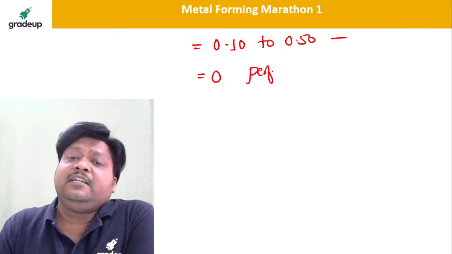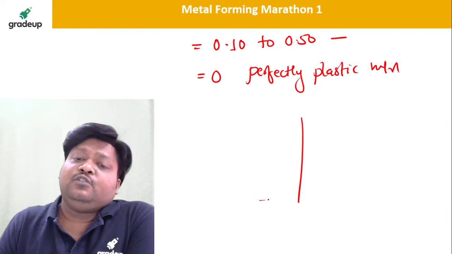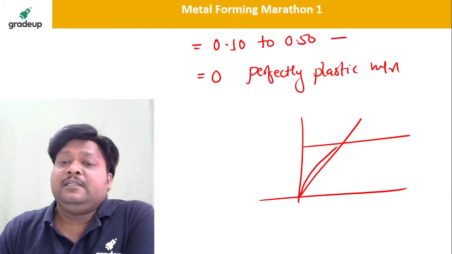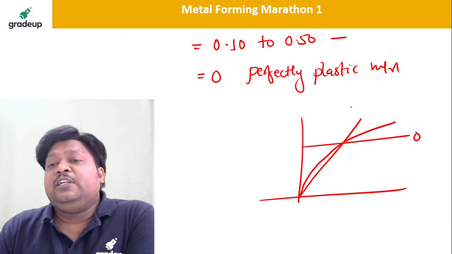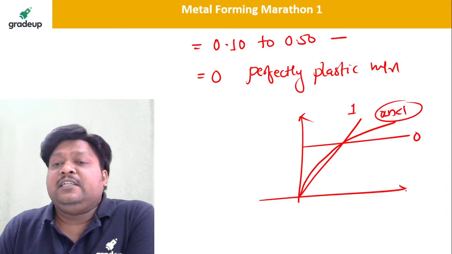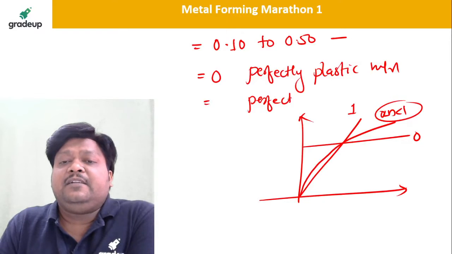Very important, dear students: perfectly plastic material, n equals 0. For perfectly elastic material, it is linear, n equals 1. For the materials in between, n is greater than 0 and less than 1.